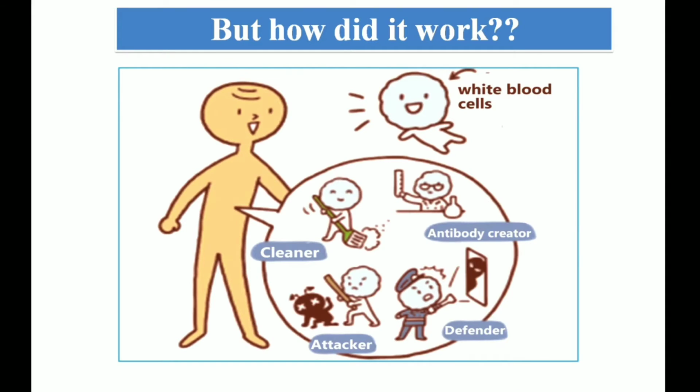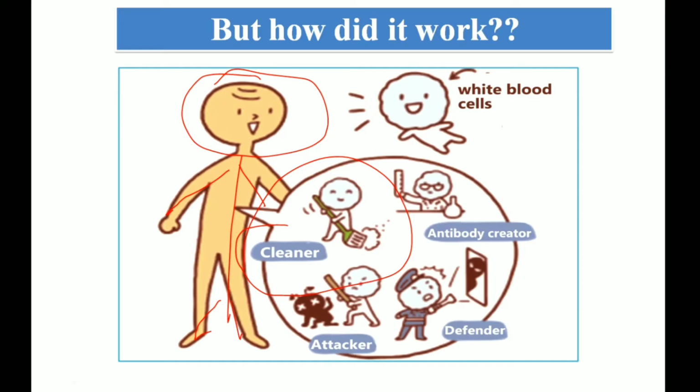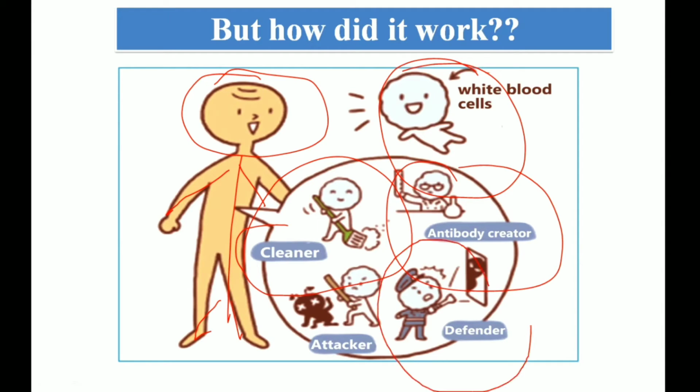So, how did it work? To understand how it worked, we need to know how the immune system defends us and gives defense from various contagious diseases. So this is a person here, and he has different immune components in his body, like white blood cells, antibody creators, defenders, attackers. There are different cells that act as the immune system.